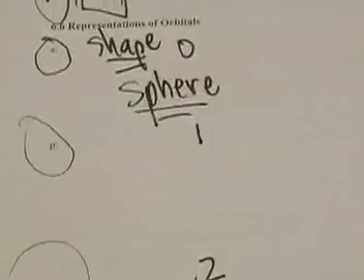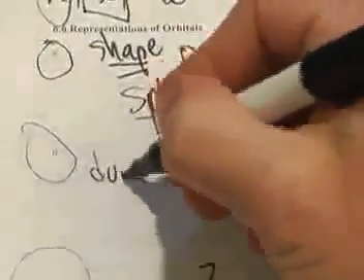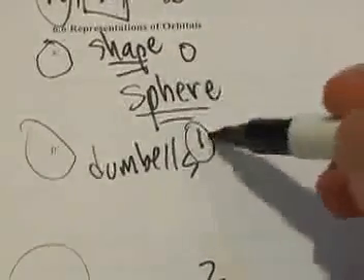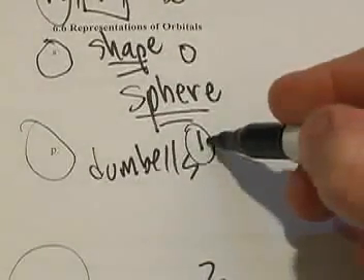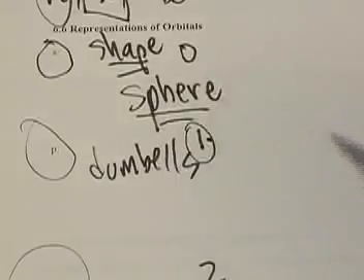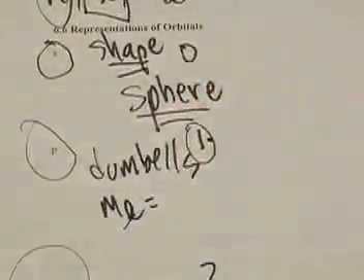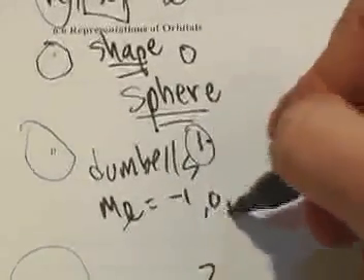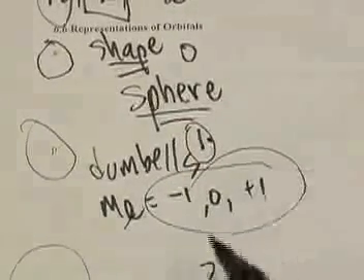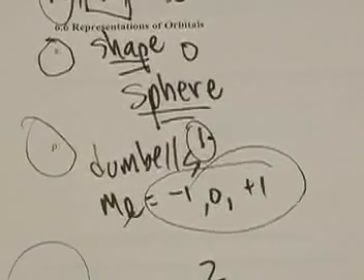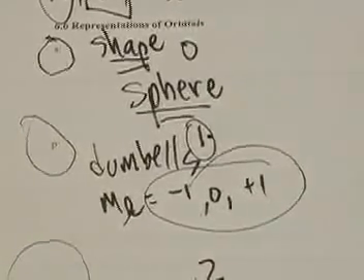So moving back to this now, s orbitals have the shape of a sphere. p orbitals have the shape of dumbbells. And in this case, l would be equal to 1. And m sub l, remember the third quantum number, could be -1, 0, or +1, indicating that there are 3 different orientations to these dumbbell orbitals. And here are some pictures of these guys.